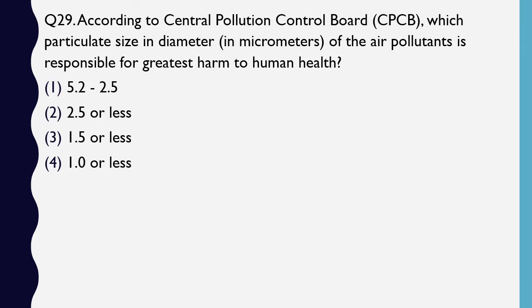Question number 29. According to the Central Pollution Control Board, that is CPCB, which particulate size in diameter in micrometers of the air pollutant is responsible for greatest harm to human health? 5.2 to 2.5, 2.5 or less, 1.5 or less, 1 or less. Correct answer is option 2, that is 2.5 or less. Why are these dangerous to us? Because they are able to pass through the defense mechanism of the respiratory tract and go in and settle in the alveolus.